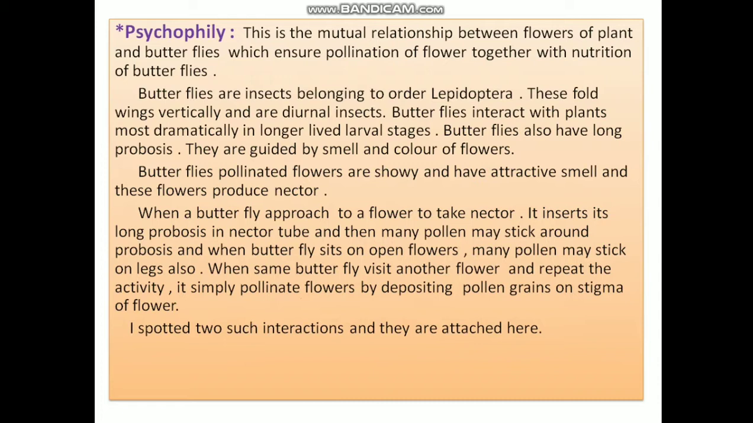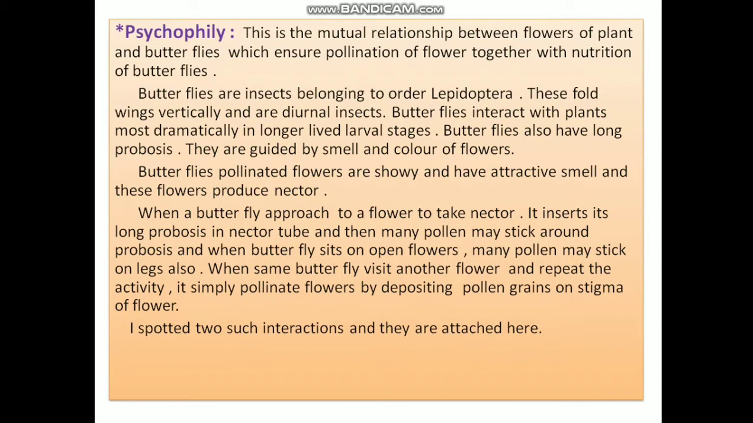Butterflies interact with plants most dramatically in longer-lived larval stages. Butterflies also have a long proboscis. They are guided by smell and odor of flowers. Butterfly pollinated flowers are showy and have an attractive smell, and these flowers produce nectar.